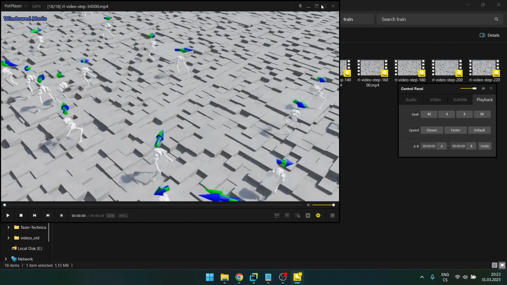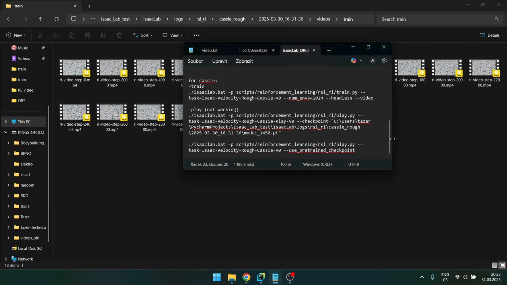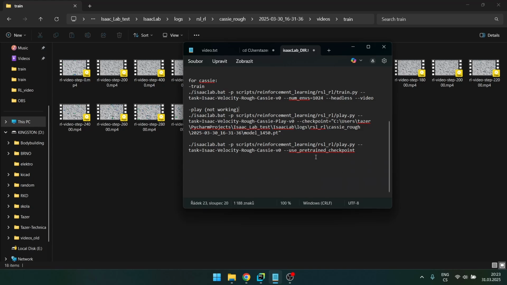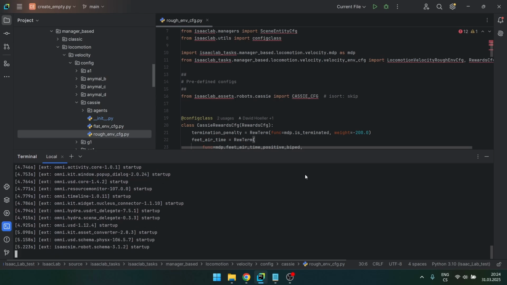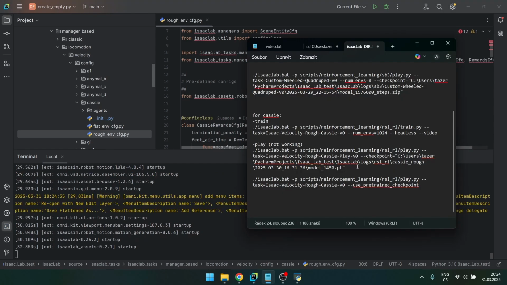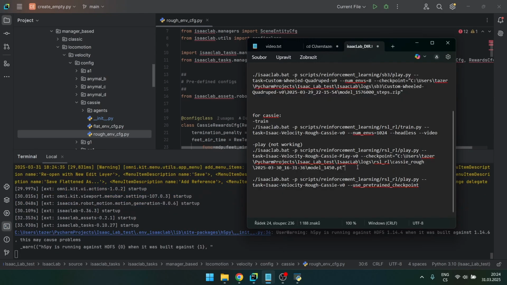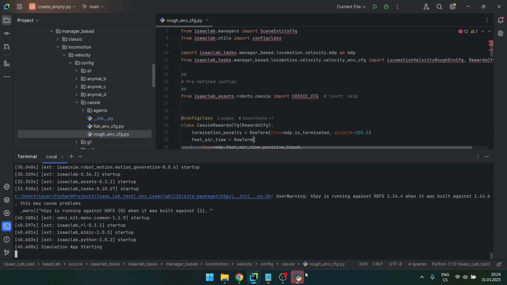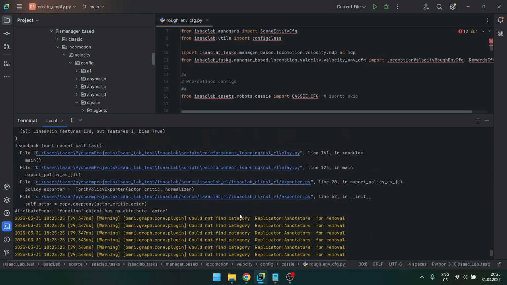But the video is quite bad, so I wanted to play it, and this is where I ran into some problems. For some reason, if I try running the play script, it creates the environment, it opens Isaac Sim, but then it just crashes and I get some weird error. I've tried a few things. ChatGPT, not really helpful with this stuff, to be honest. Forums, there was nothing. It's probably just some stupid mistake I've made. So this is the error.